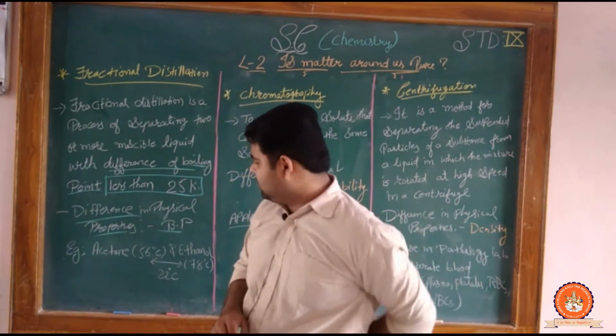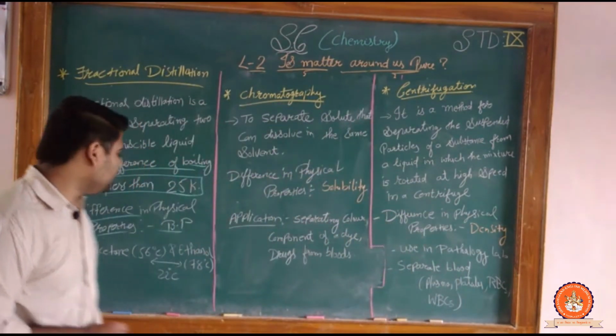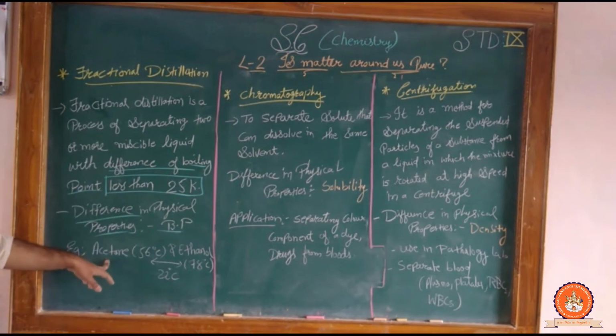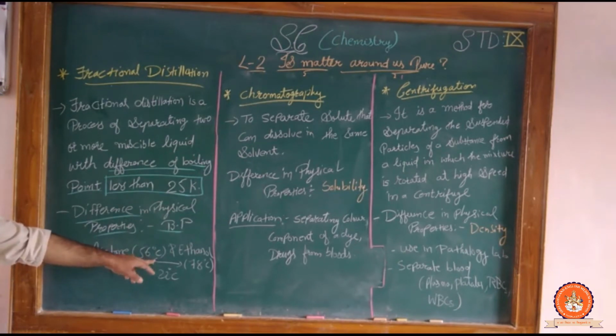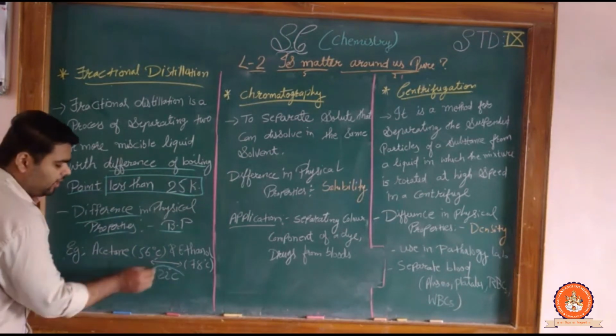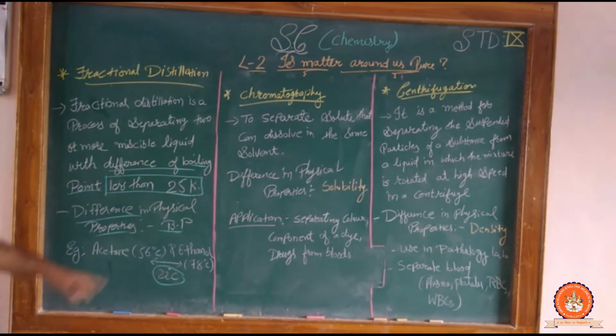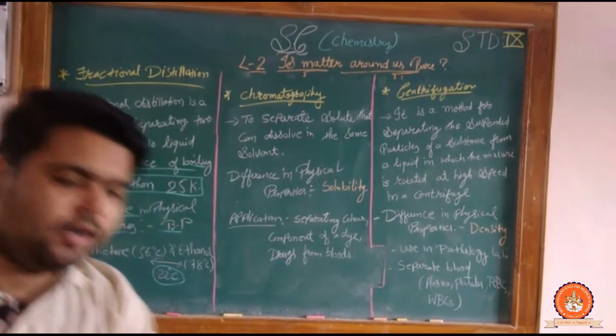Okay, let's take one example of acetone and ethanol. Acetone we know very well boils at 56 degrees Celsius, and ethanol at 78 degrees Celsius. The difference is 22 degrees Celsius, and we know that it's less than 25. So we can use this process. How? Okay, let's do the diagram.